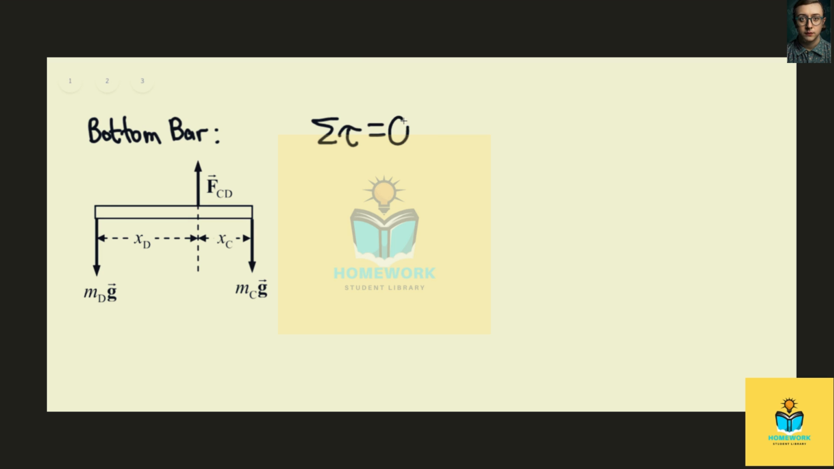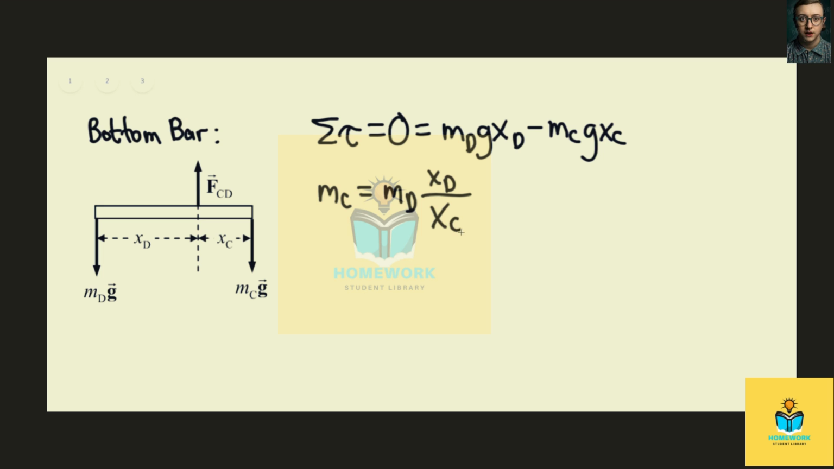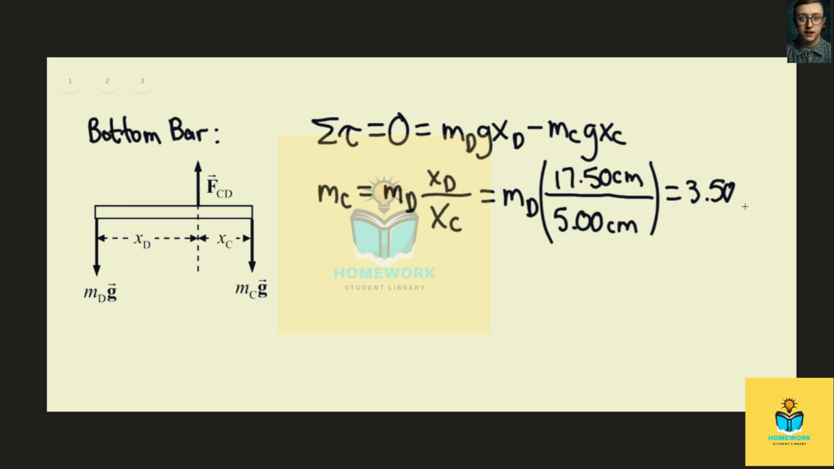This will equal 0, and this will equal m sub d g x sub d minus m sub c g x sub c. And so m sub c would equal m sub d times x sub d over x sub c. This equals m sub d multiplied by 17.50 centimeters divided by 5.00 centimeters. This is giving us 3.50